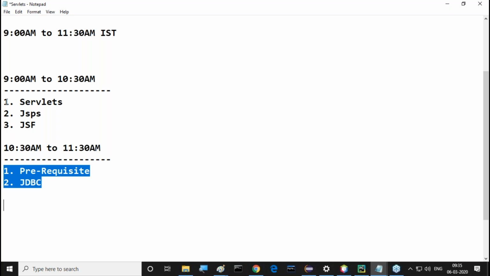Monday onwards, after completion of today's class, I will take 9 to 10:30 regular servlets, and at 10:30 to 11:30 I will start the prerequisite part. Then after that, JDBC I am going to take. When we are completing this part, the other is going on parallelly. At a particular point of time, we are going to complete our total content. This is exactly the schedule.